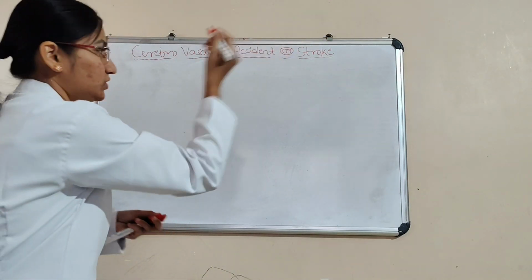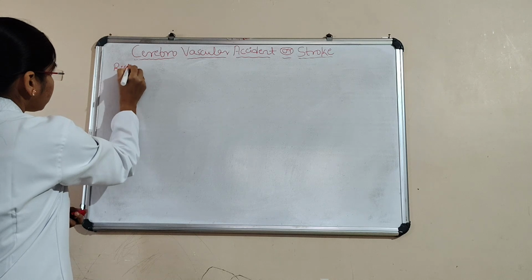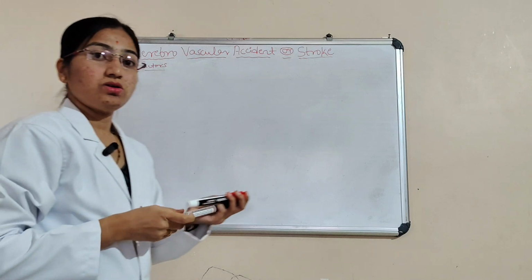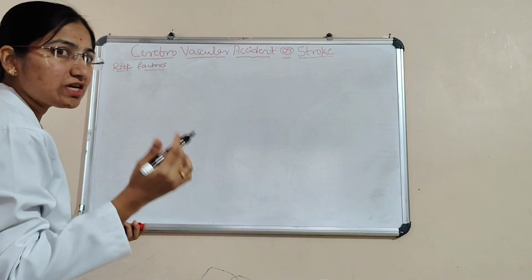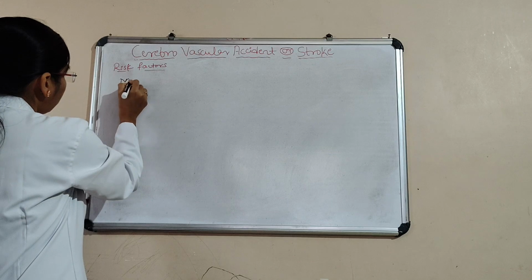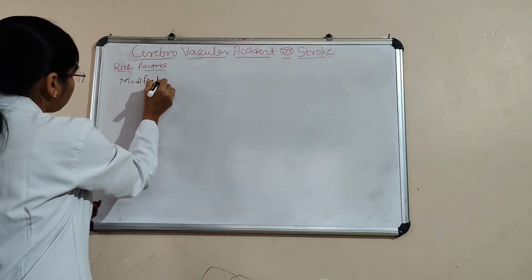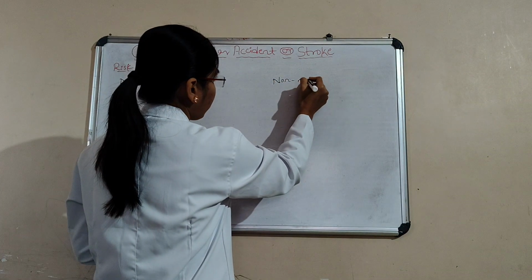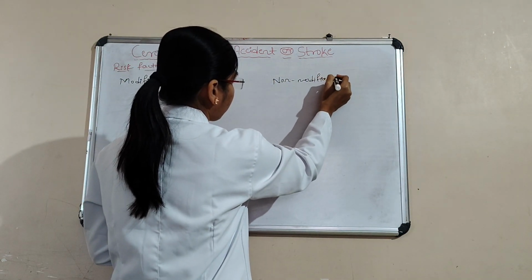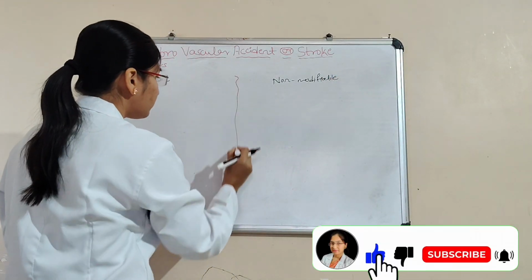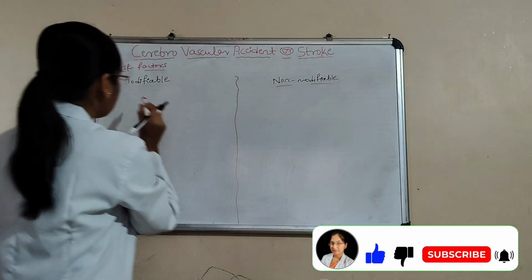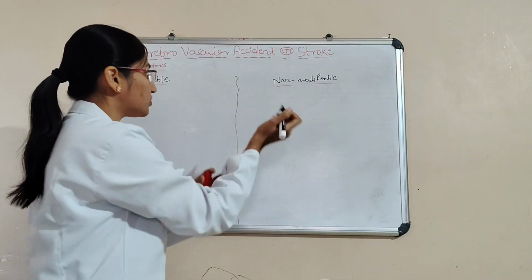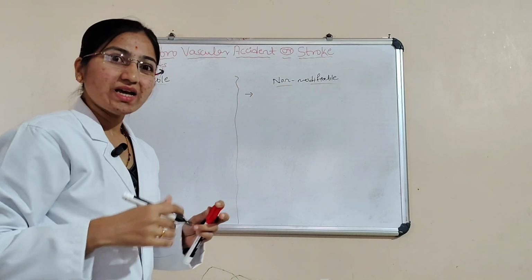Next we'll see the risk factors. Here there are two: one is modifiable, another one is non-modifiable. First we'll see the non-modifiable risk factors. The first one is heredity, genetic.